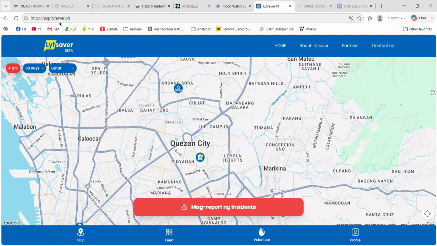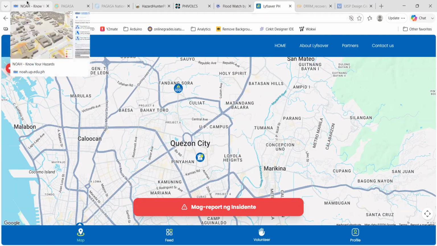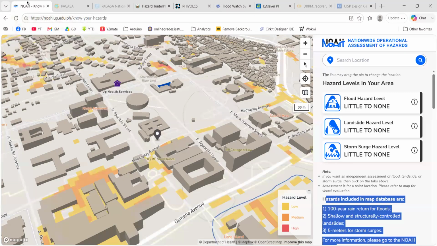app.lifesaver.ph. But before we talk about this one, let's have a quick recap of the tools that we previously introduced from session 1 up to session 3. So in session 1 we had our quick introduction or overview of Project Noah.